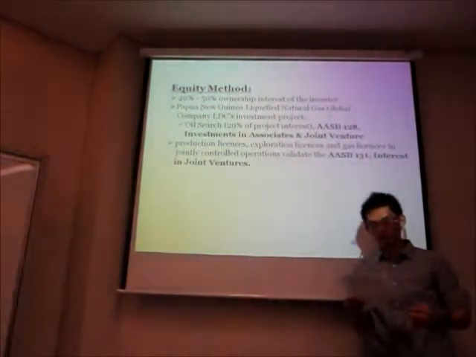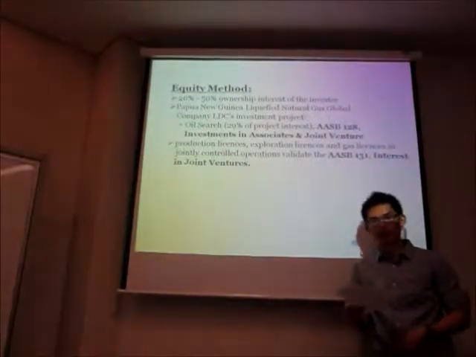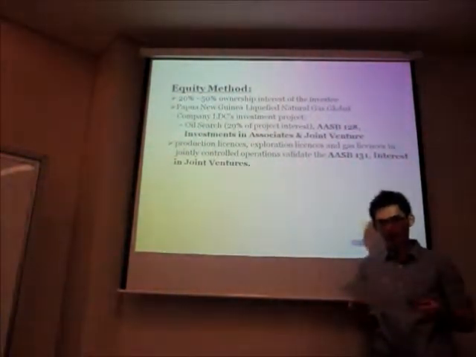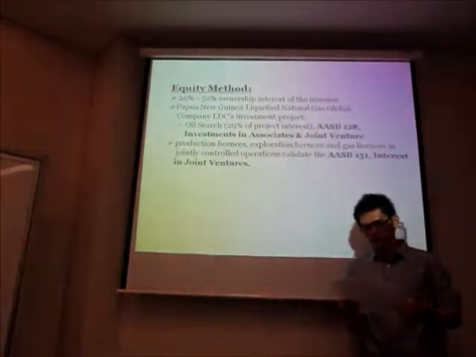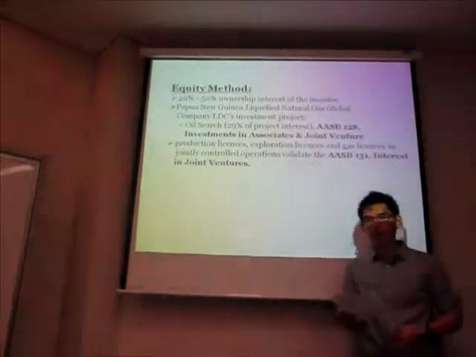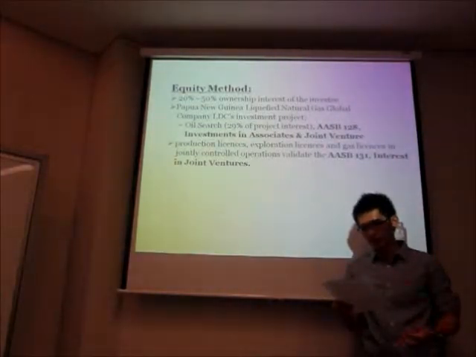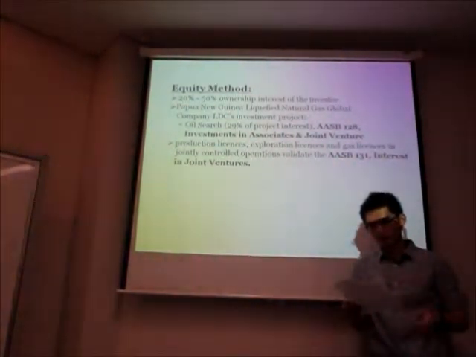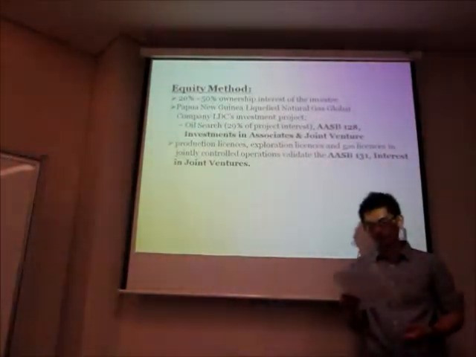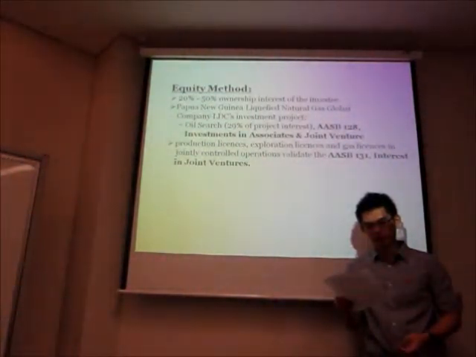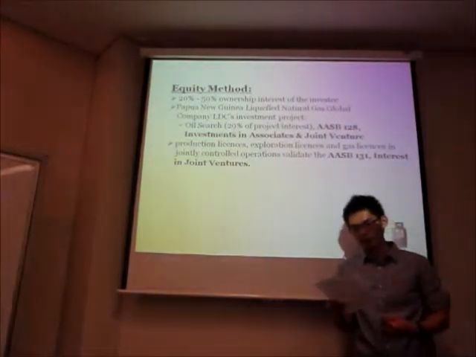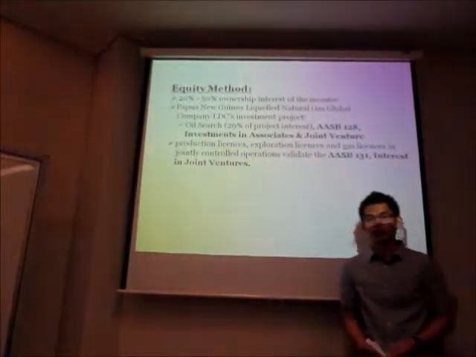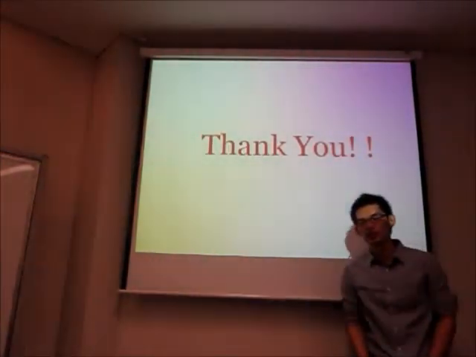And then in the investment, this has complied with ASB 128, Investments in Associates and Joint Ventures, and all such interests in joint ventures such as production license, exploration license, and gas license, validate ASB 131, Interests in Joint Ventures. Fifthly, investment in the joint venture is not accounted for in the parent entity and is an investment of the group, so it's reported in the consolidated statements. That's all about our presentation. Thank you.